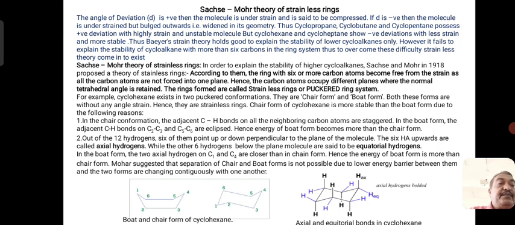Axial means if you draw a perpendicular line exactly at the center of the molecule, three hydrogens above are parallel to it, and three hydrogens below are again parallel to this. That means out of six hydrogens, three are above the plane and three are below the plane, and they are said to be axial hydrogen atoms.